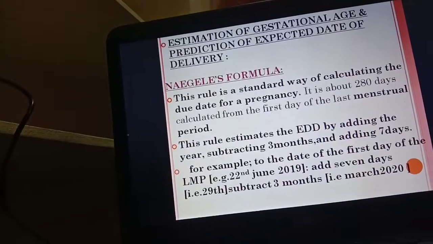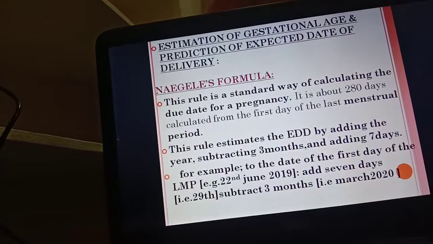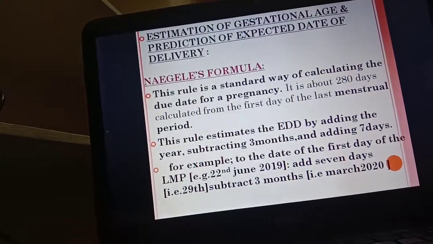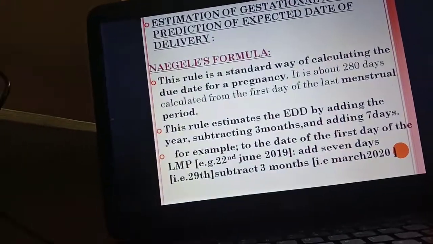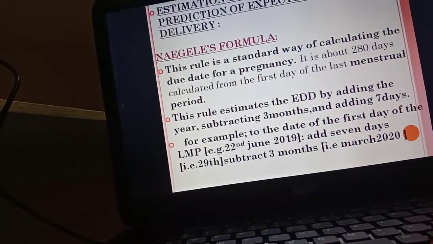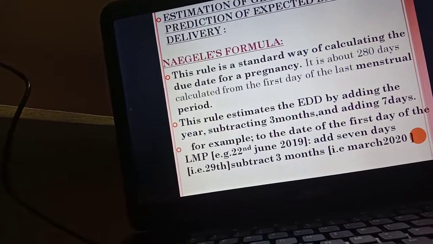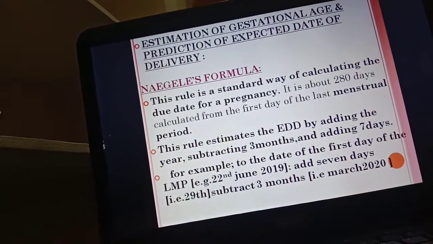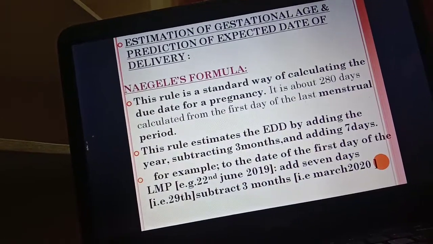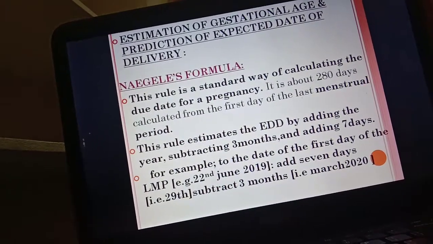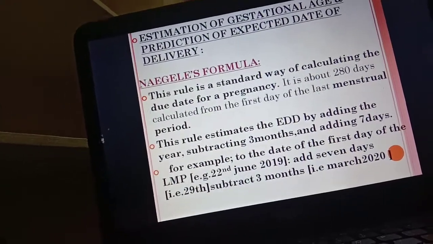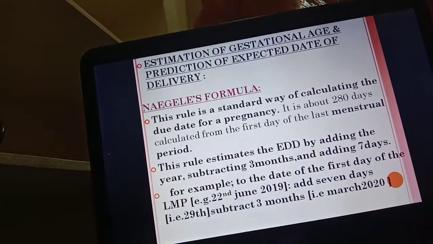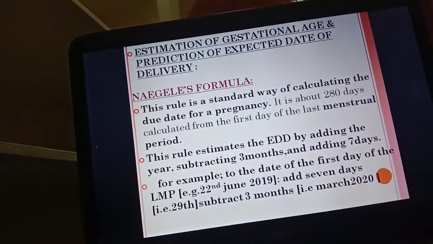So let us see the estimation of the gestational age and the prediction of the expected date of delivery. Let us see how you estimate the expected date of delivery of the mother based upon the LMP. Based upon Naegele's formula, mostly we will use this formula for expecting the date of delivery. This Naegele's formula is a standard way of calculating the due date for the pregnancy.